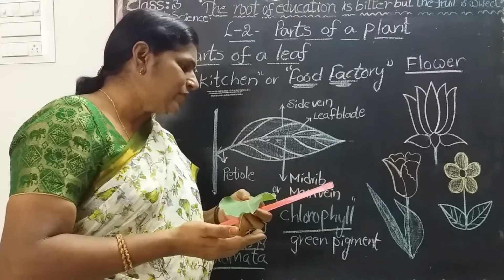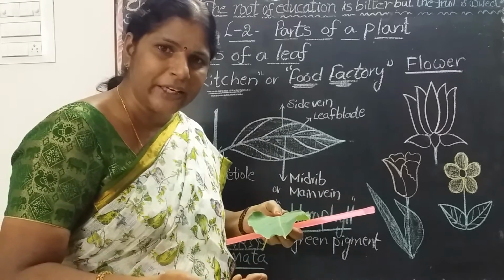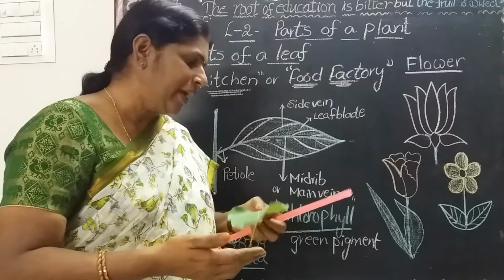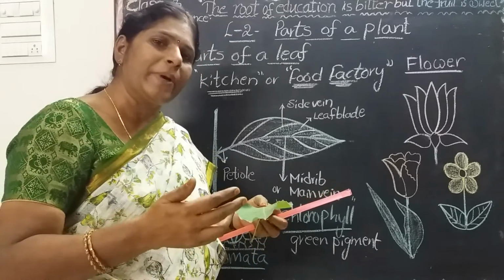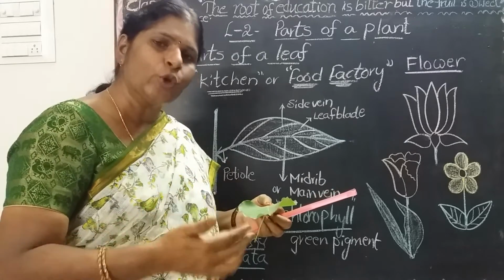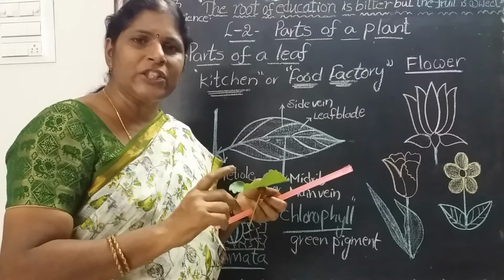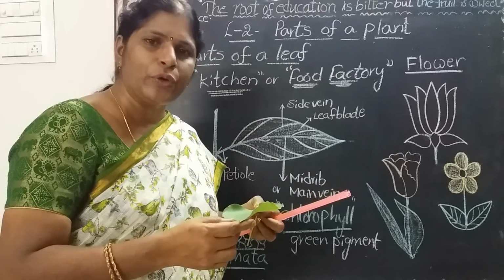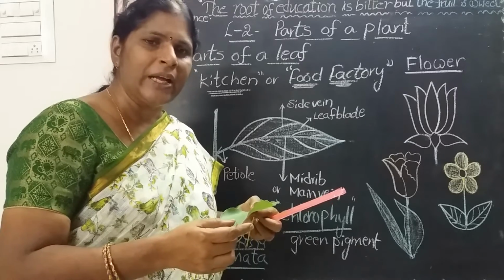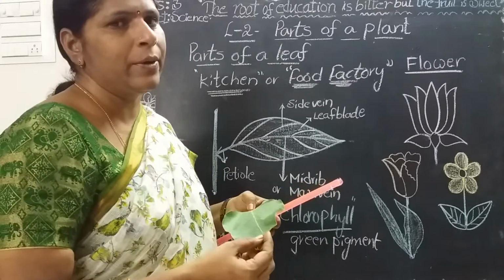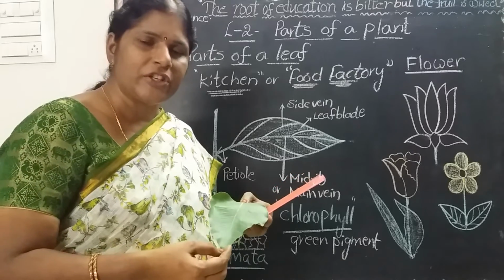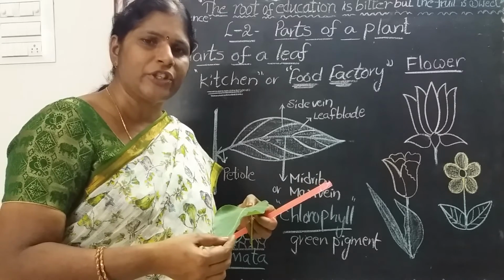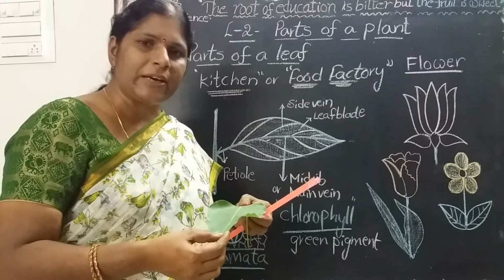And also leaves release oxygen into the air. During the process of photosynthesis, they release oxygen into the air, and also they take carbon dioxide from the air through stomata. They release oxygen through stomata only. That oxygen is very useful for breathing. Also, leaves of some plants store food, like cabbage, spinach, mint, coriander. All these we are eating every day. So these are all the main functions of the leaf.